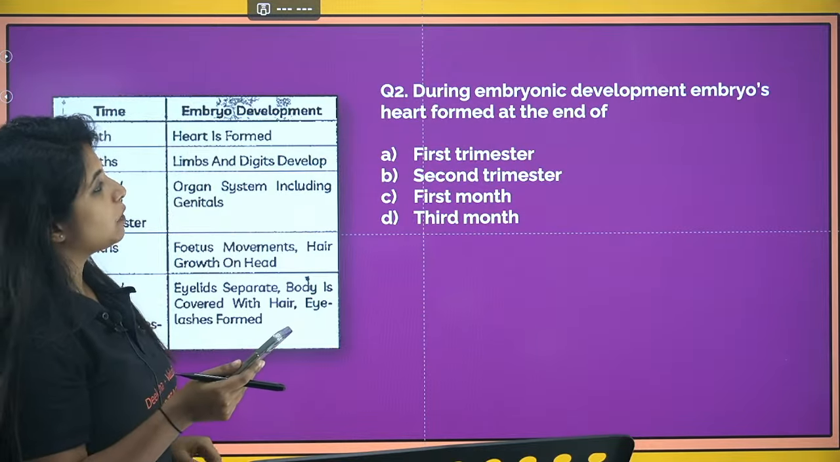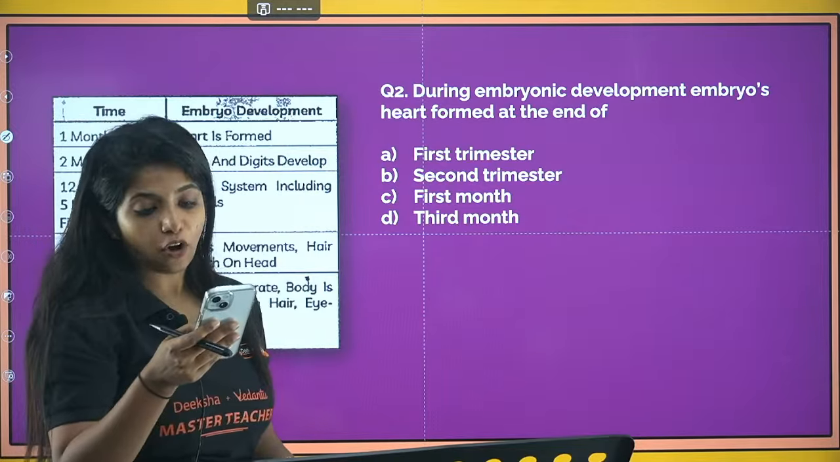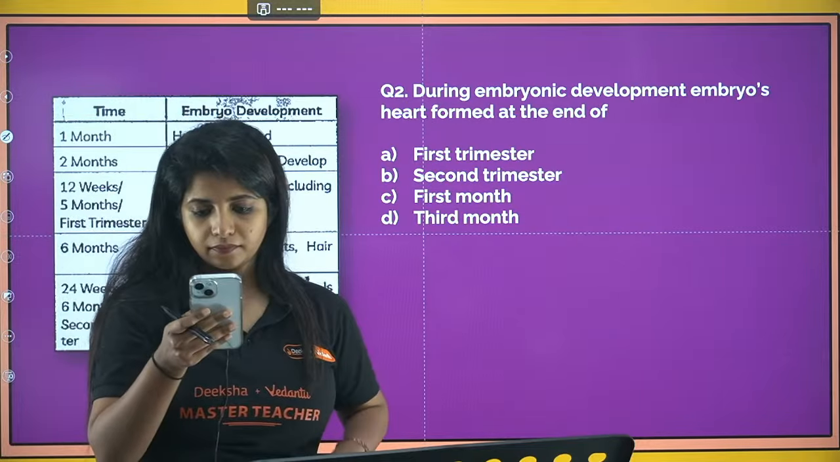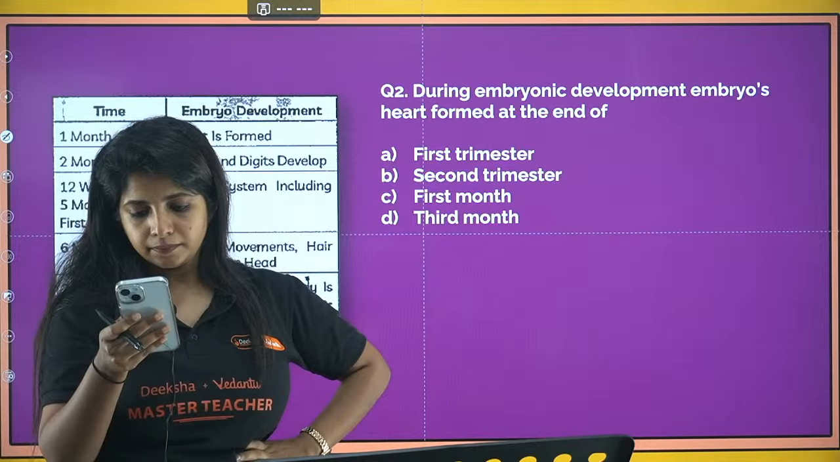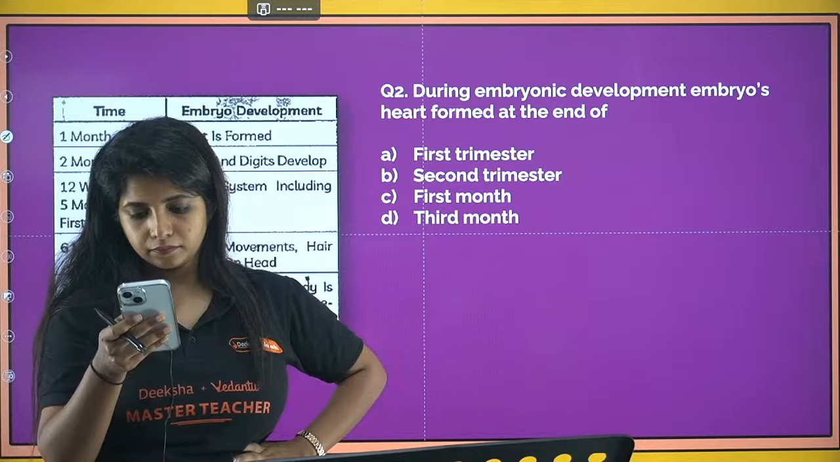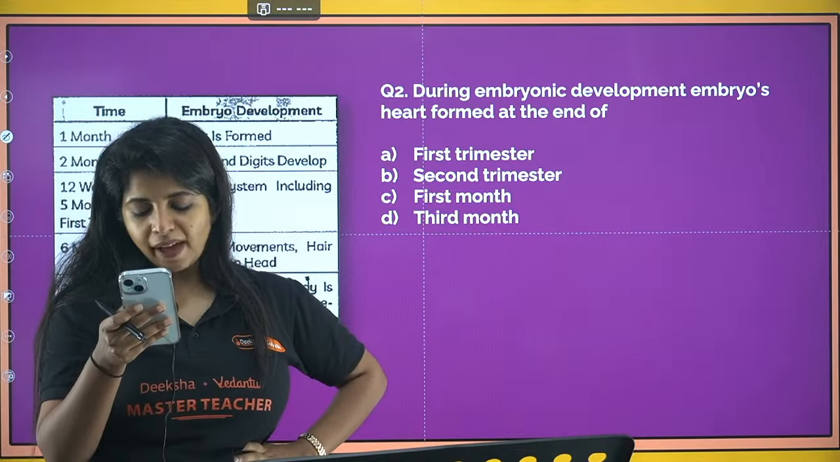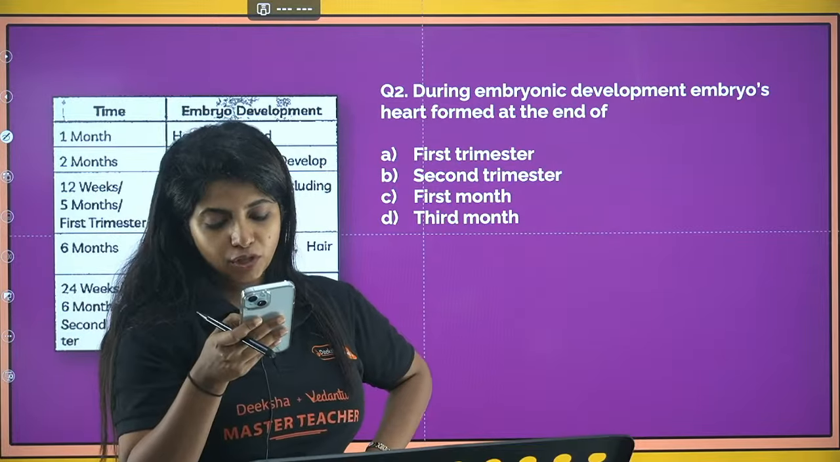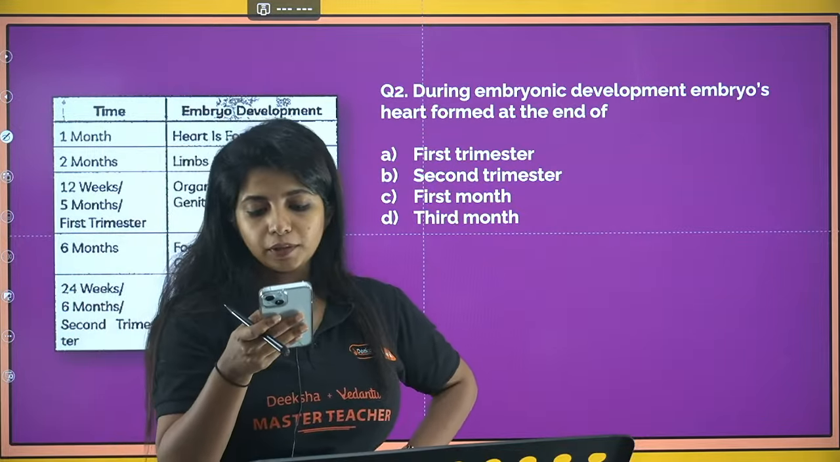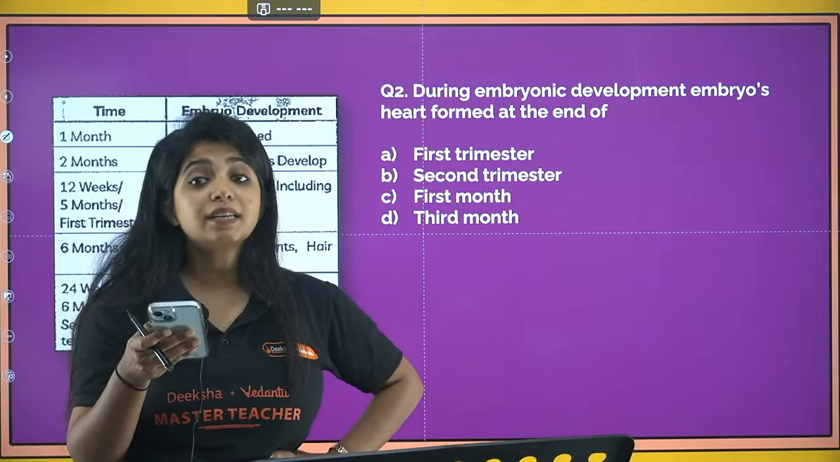During the embryonic development, embryo's heart forms at the end of. Ma'am, I had this particular MCQ. Variation of DNA is due to recombination, mutation, both A and B. Answer is both A and B.